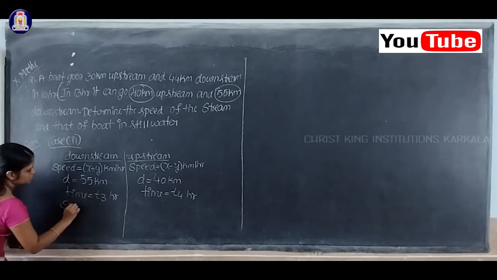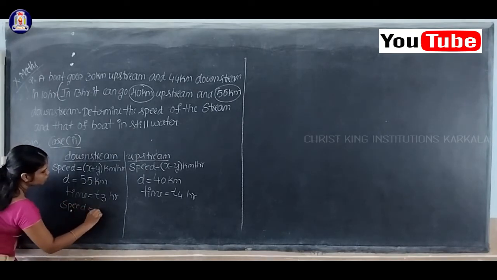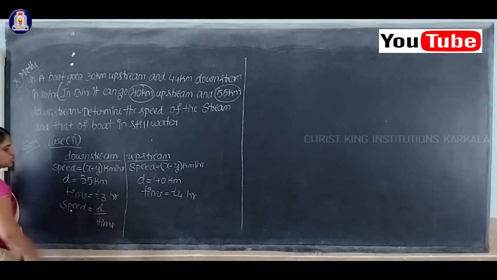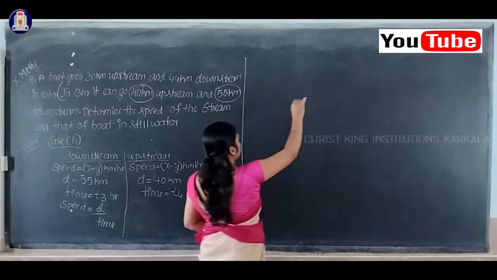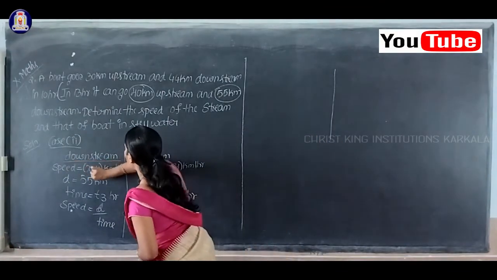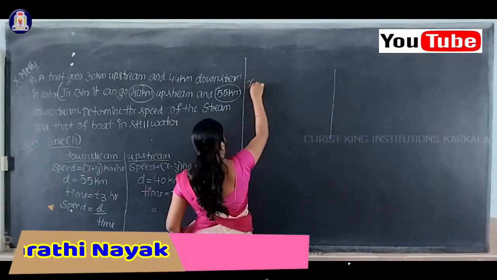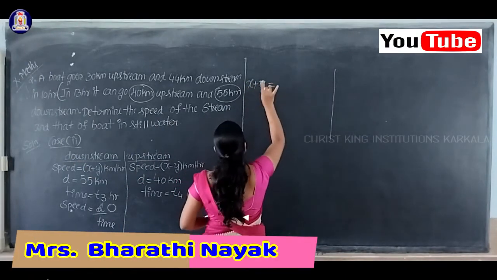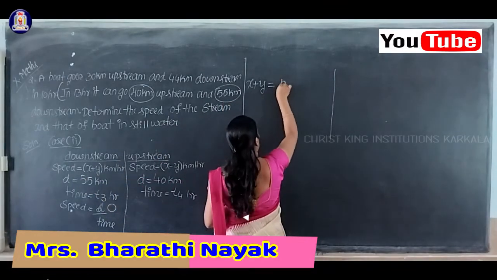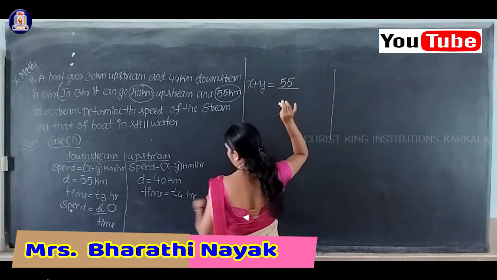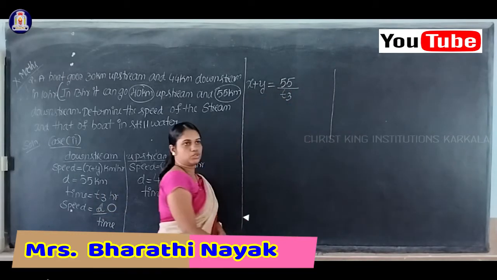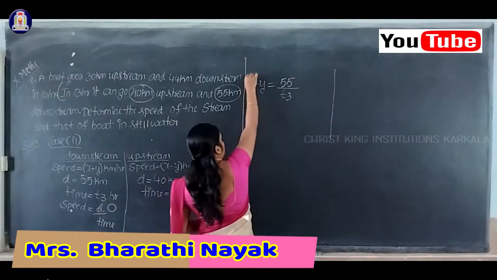We know that speed is equal to distance by time, isn't it? Now what is the value of speed here for downstream? Speed is equal to x plus y. So therefore x plus y is equal to the distance value 55 by time, which is T3.